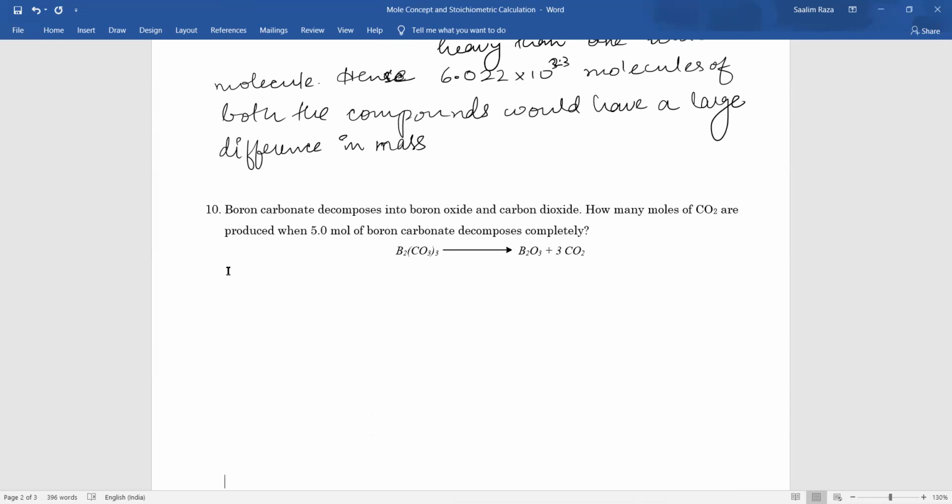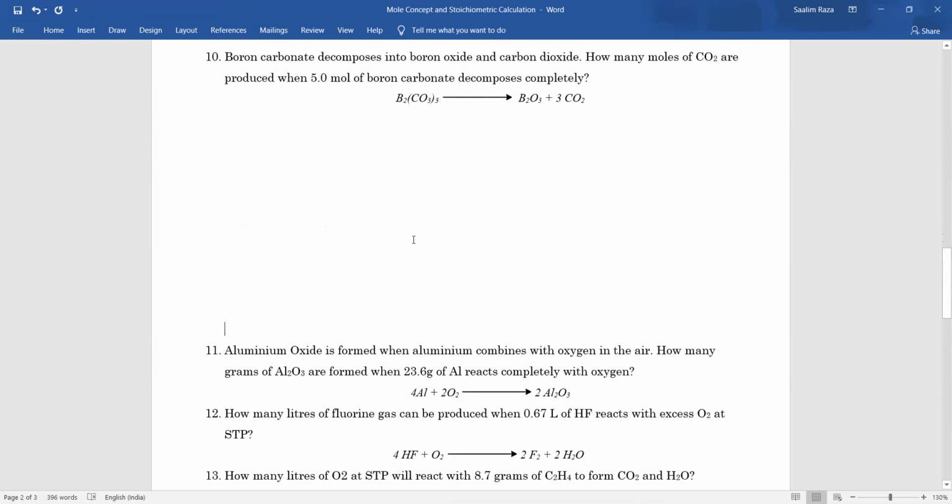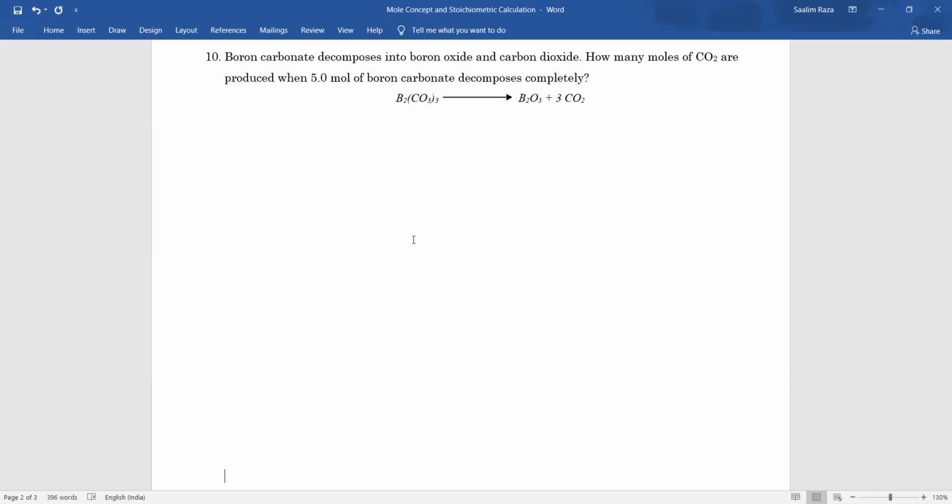Now this question: boron carbonate decomposes into boron oxide and carbon dioxide. How many moles of CO2 are produced when 5 mole of boron carbonate decomposes completely? Can you do this question, everyone? Try this. Let me give you some minutes. Tell me how many minutes should I give you? 5 minutes?